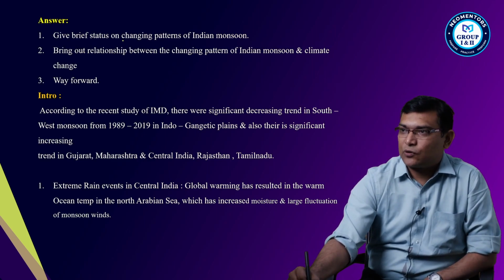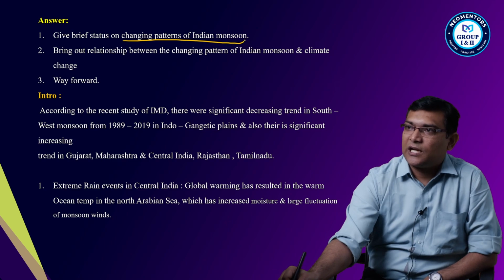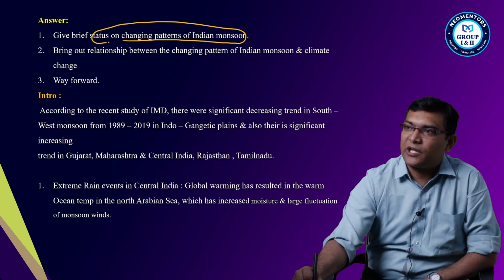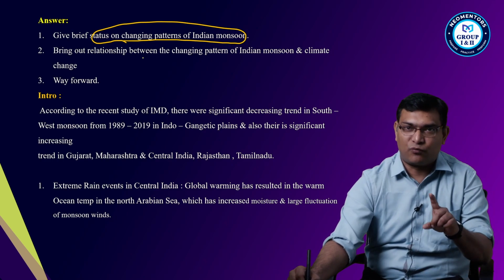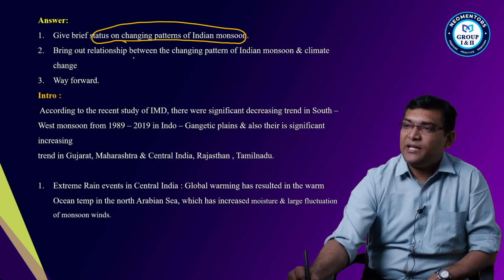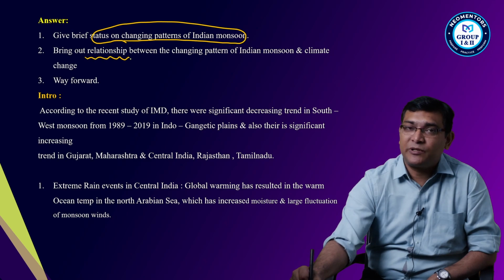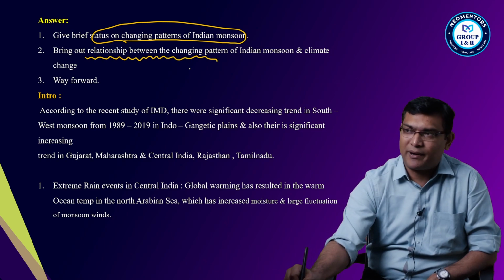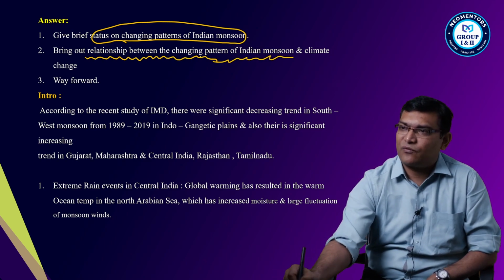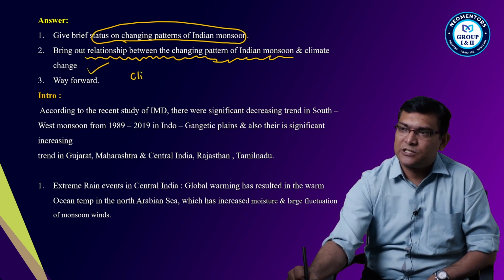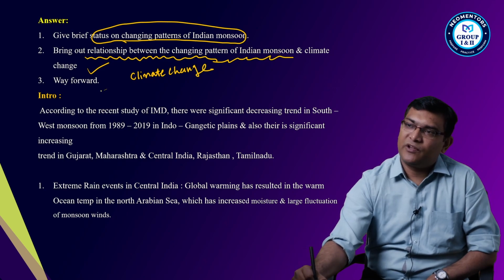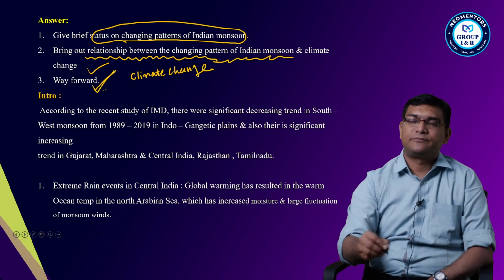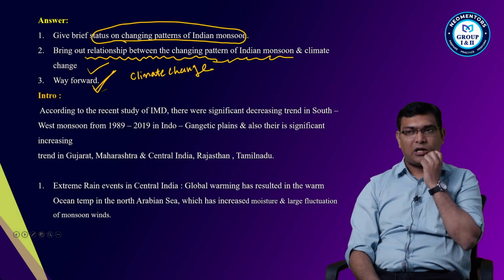See, what should we write in the introduction? First, what is the status? Give a brief status on the changing pattern of the Indian monsoon. Second, what to write in the main body? The relationship between the monsoon and climate change, and how the pattern of the monsoons is changing with climate change. Number 2. Then the way forward or the conclusion part, which you need to write.